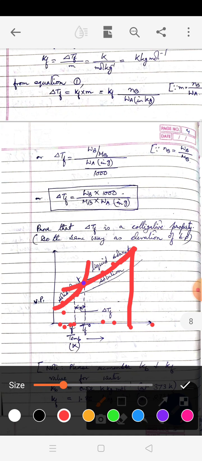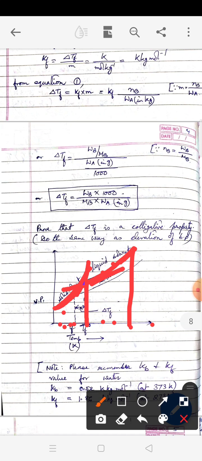Now this point is the temperature at which the solid phase and the liquid phase have the same vapor pressure. So the liquid will start freezing, and this is for pure solvent, so it is delta TF naught.